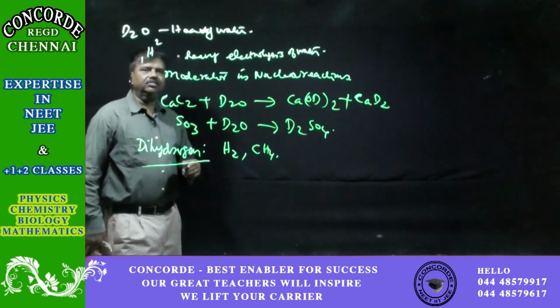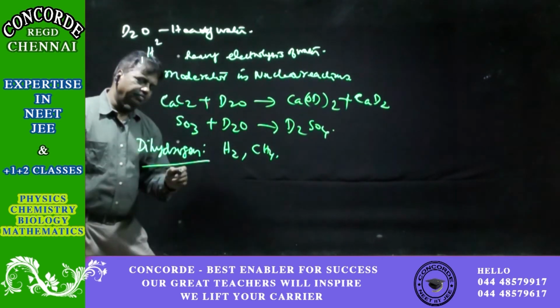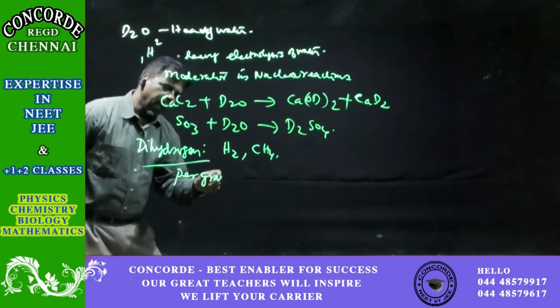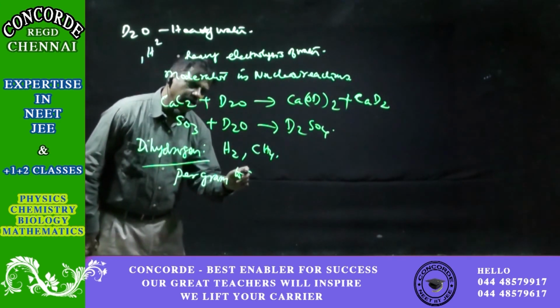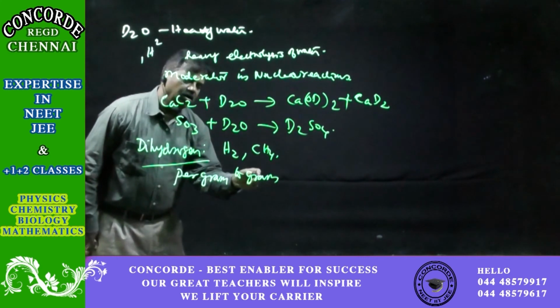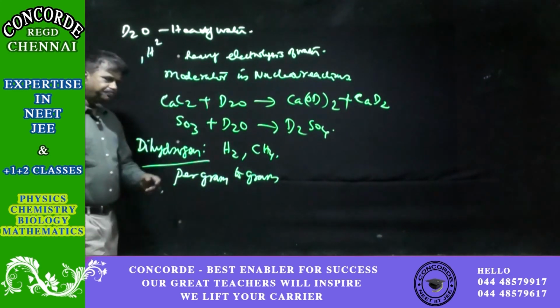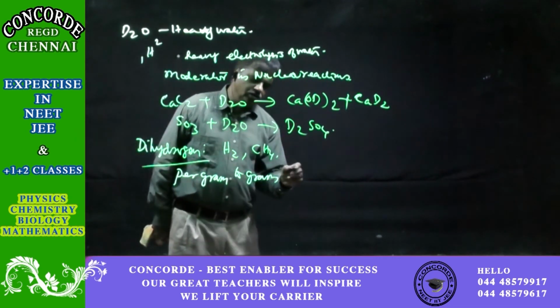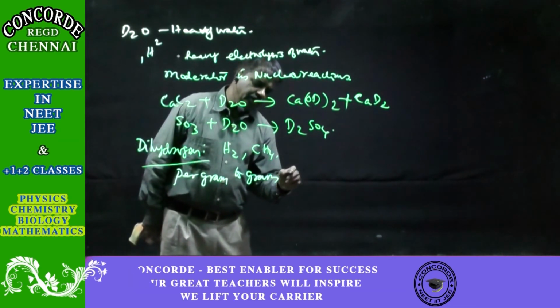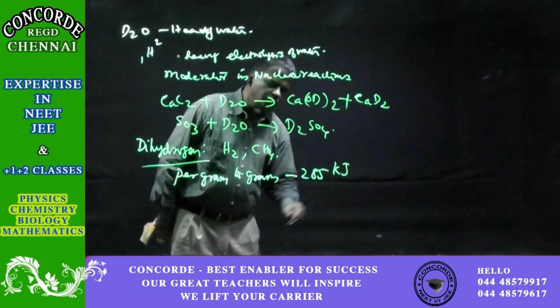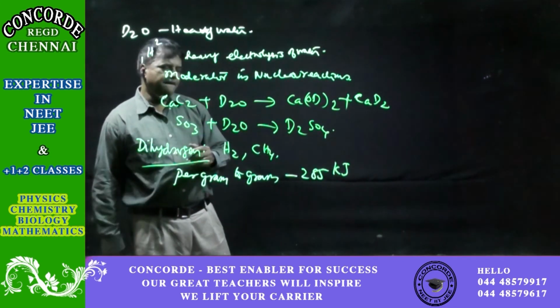If you compare dihydrogen gram to gram, or kilogram to kilogram of others, H2 gives the highest energy, around 285 kilojoules per mole.